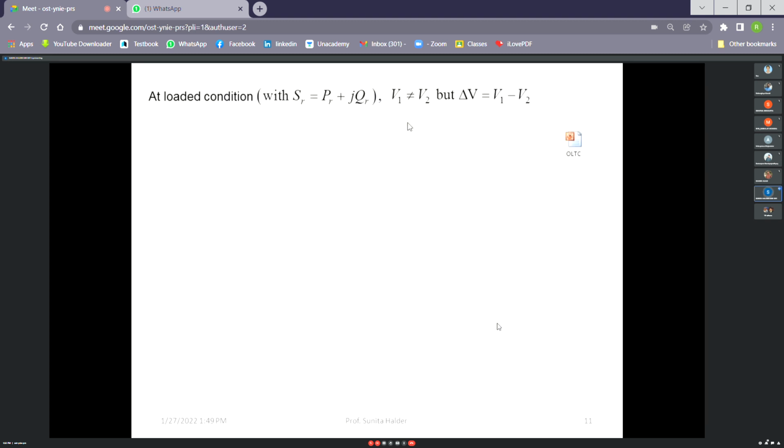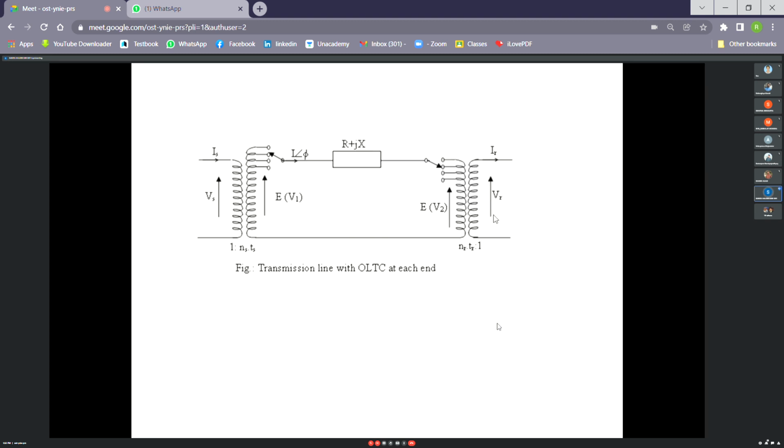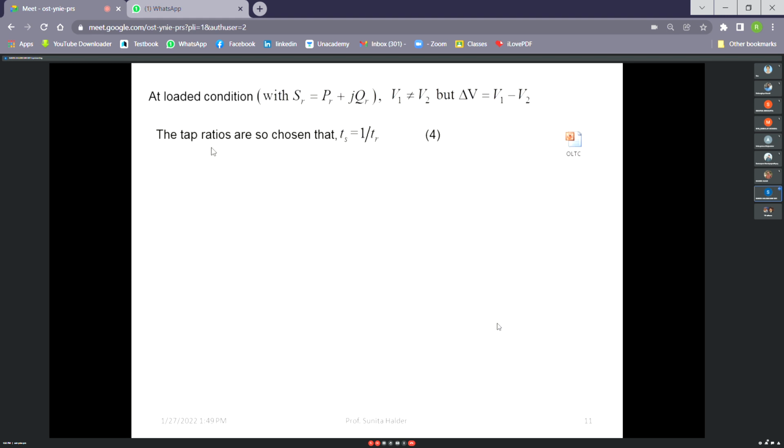Now at loaded condition, when the transmission line is loaded, right? So current I is flowing through the circuit, then obviously there will be a voltage drop, right? Then what will be the tap ratio so that we can maintain the same voltage drop? That is our issue. Now taps are always chosen in reciprocal order to maintain it in a complementary manner. If Ts is something, then Tr will be the reciprocal of that.